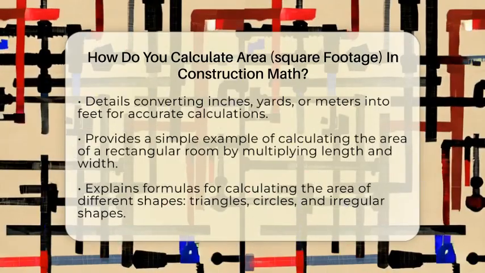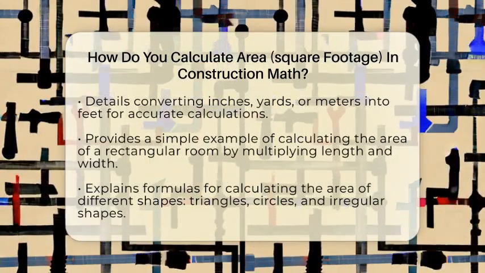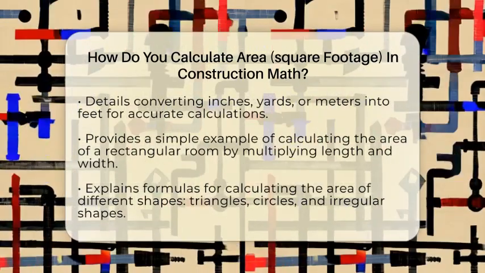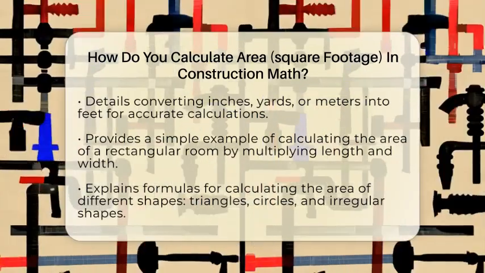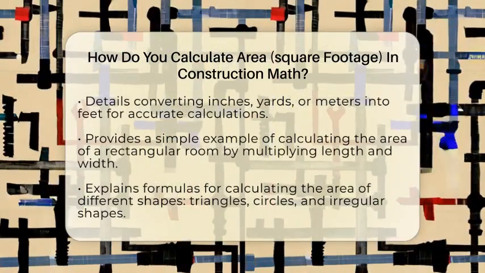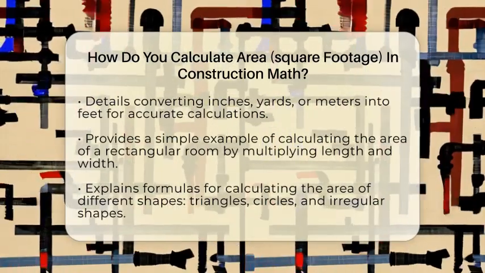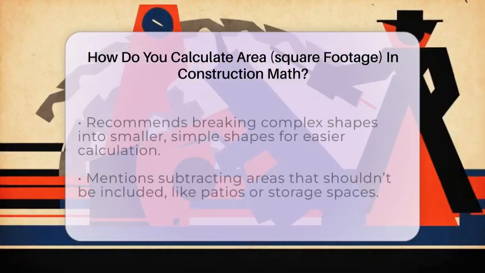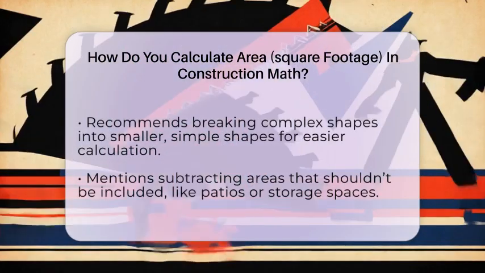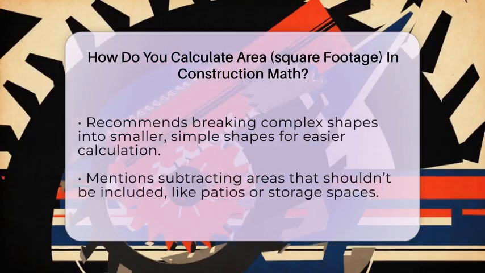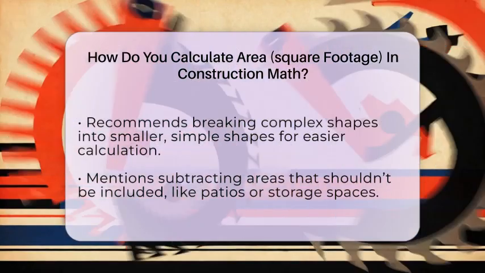For simple shapes like rectangles or squares, calculating the area is straightforward. You multiply the length by the width. For example, if a room measures 12.25 feet by 8.167 feet, multiplying those gives approximately 100 square feet. For triangular sections, use the formula half times the base times the height. For circles, the formula is pi times the radius squared, with pi approximately 3.1416.